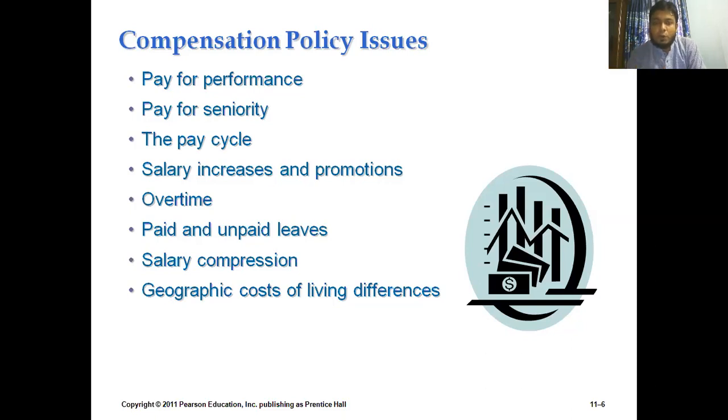Another very important thing that we are going to discuss is the pay cycle. Whenever an employee turns his activity to different circles or different areas, he expects that the organization will value it and give a return for those activities. So it is from the employee's point of view, and the HR department needs to look after these issues.